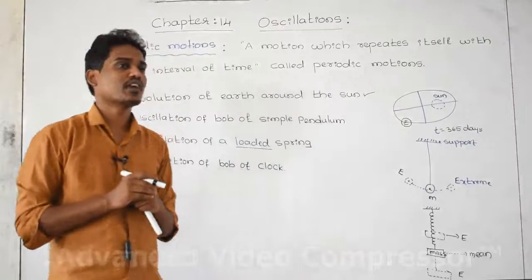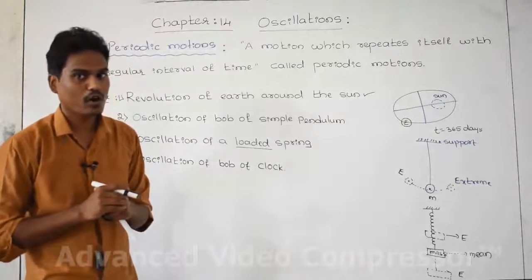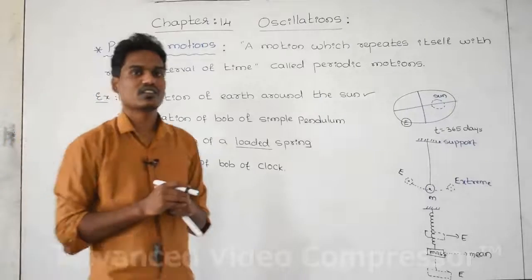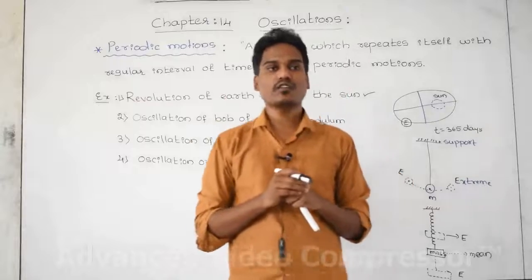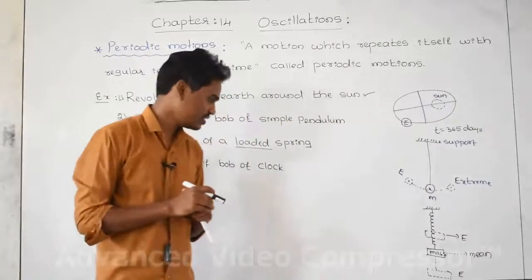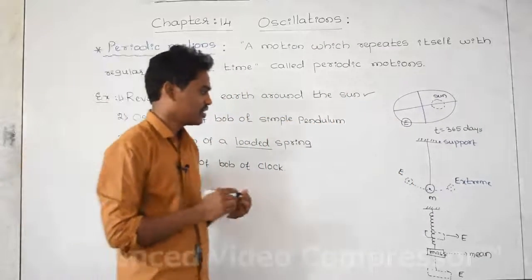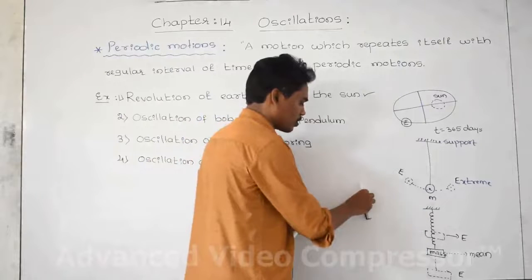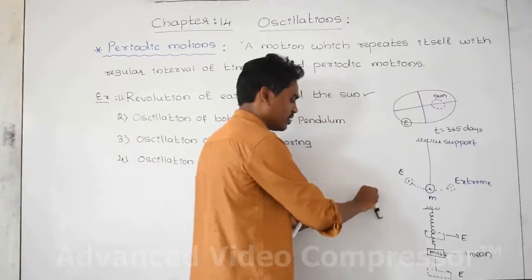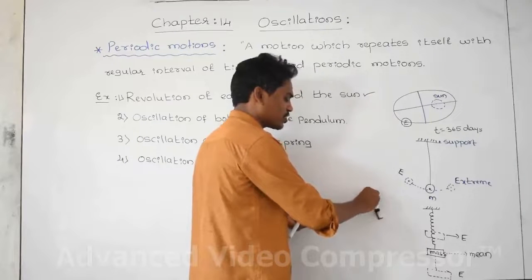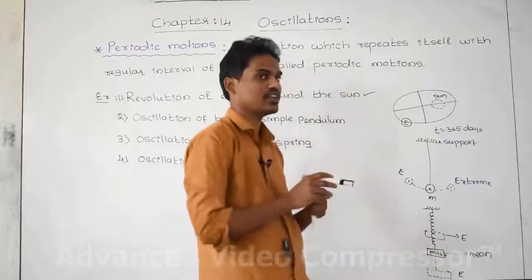Inside the clock there is a movement of the pendulum, a movement of the body along a straight line. Inside the clock it is always moving like this. This is one cycle, this is another cycle, this is third cycle, this is fourth cycle, this is the fifth cycle, this is the sixth cycle, and so on continuously.